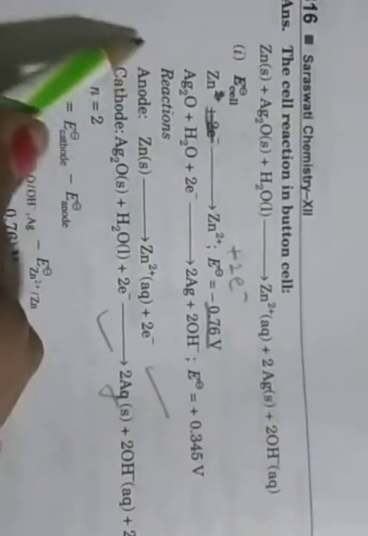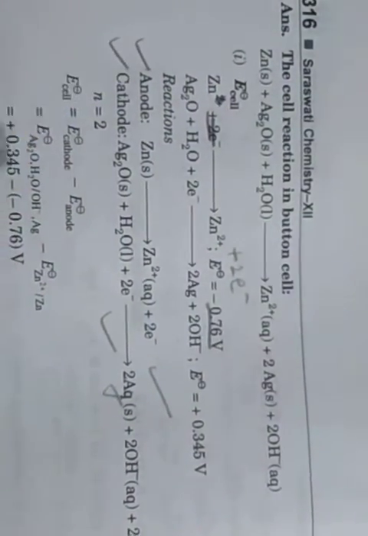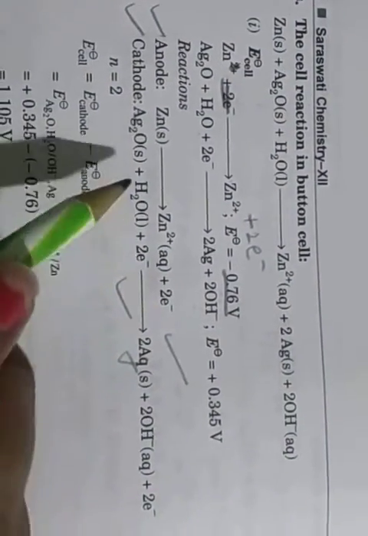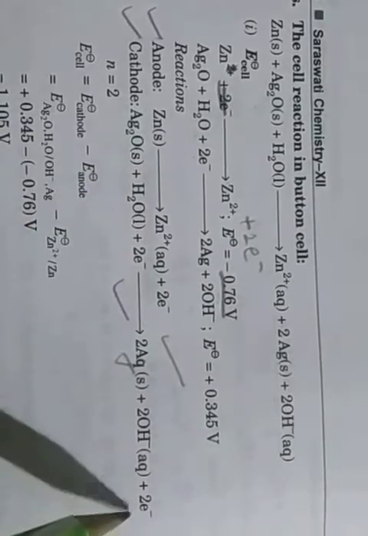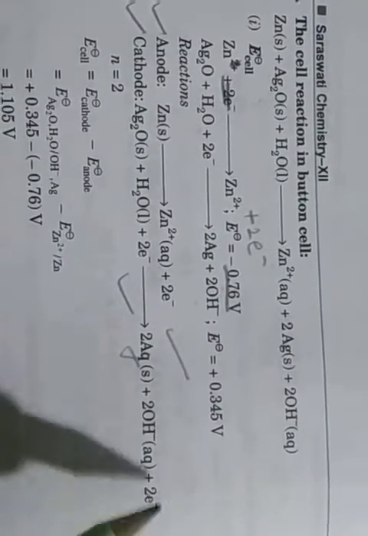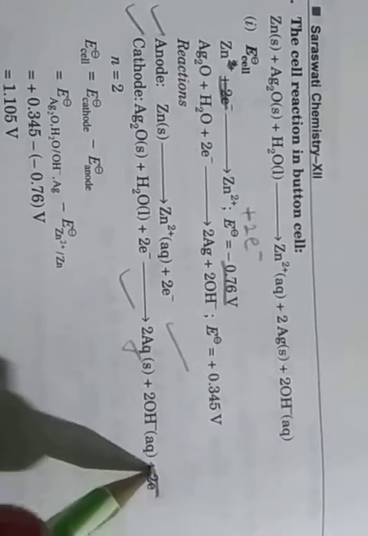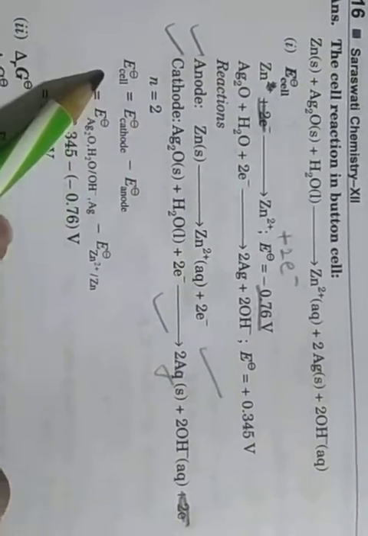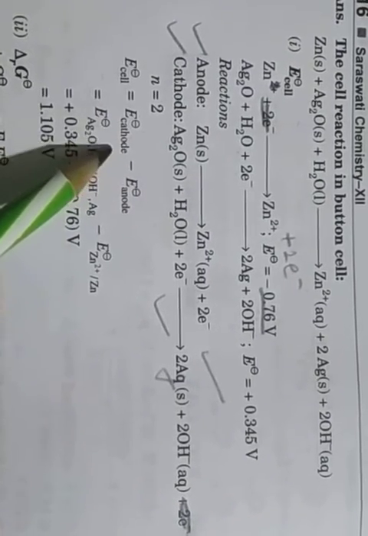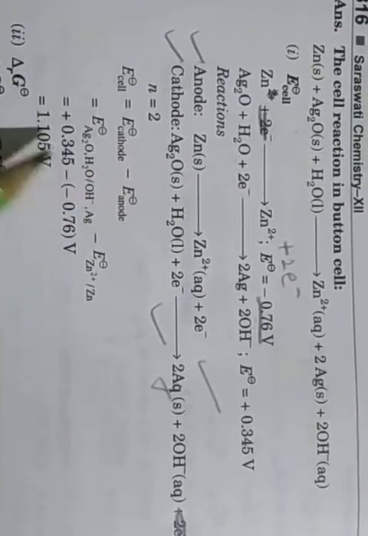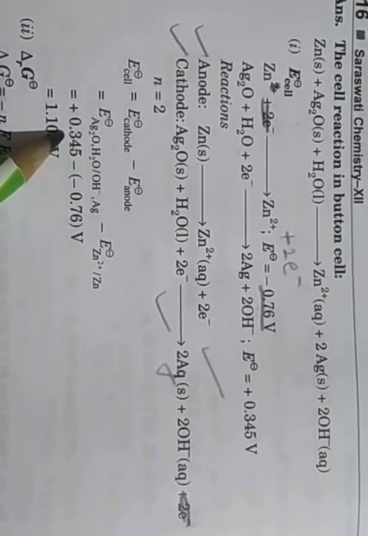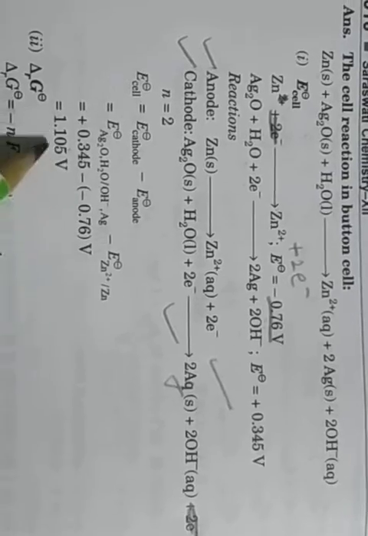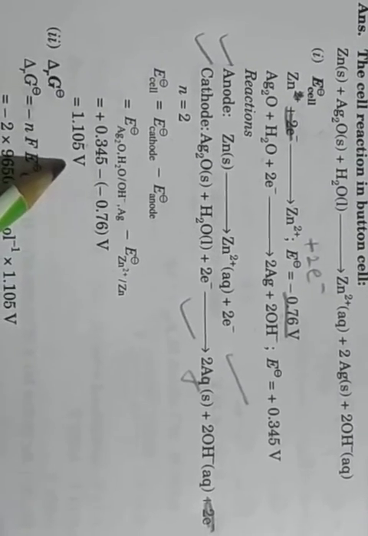So you write this one for the anode and cathode. Clear? Zinc loses 2 electrons at the anode, and at the cathode Ag2O gains 2 electrons and converts into Ag. So the number of electrons is 2. The cell potential is easily found as E naught cathode minus E naught anode. The cathode value is plus 0.34 volt, and for zinc minus 0.76 volt. So minus minus gives plus, so 1.105 volt.